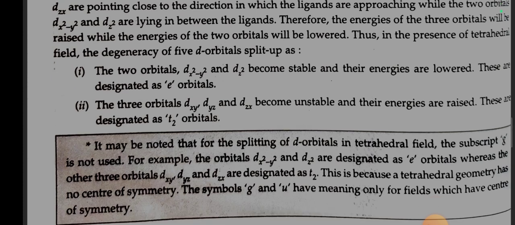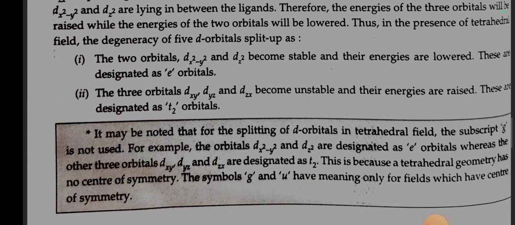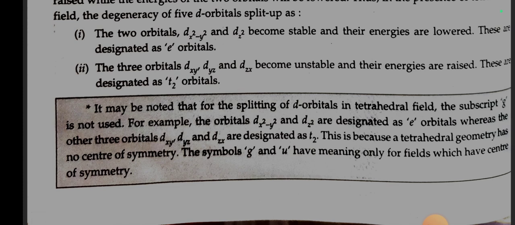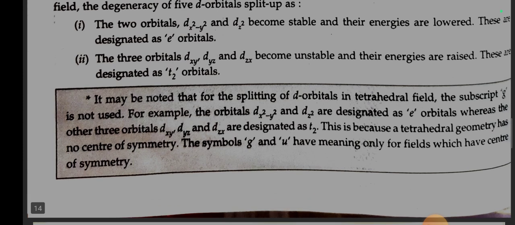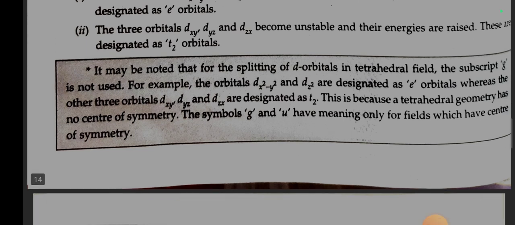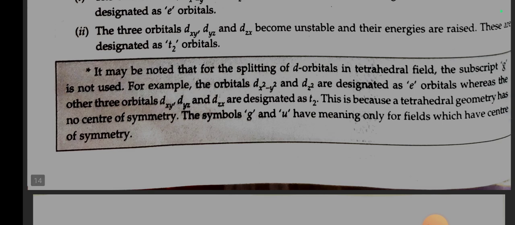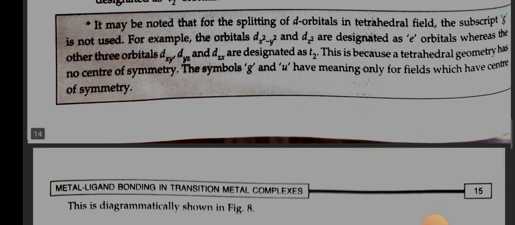Thus, in the presence of a tetrahedral field, the degeneracy of the 5 d orbitals splits up as follows. Number 1: the 2 orbitals dx2-y2 and dz2 become stable and their energies are lowered. These are designated as e orbitals. Number 2: the 3 orbitals dxy, dyz, and dzx become unstable and their energies are raised. These are designated as t2 orbitals.